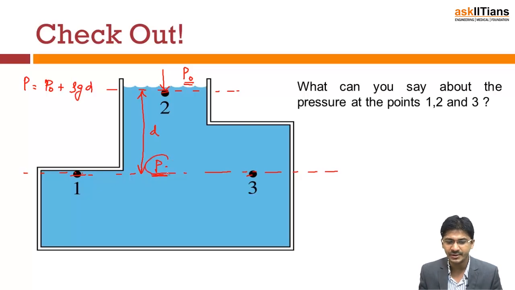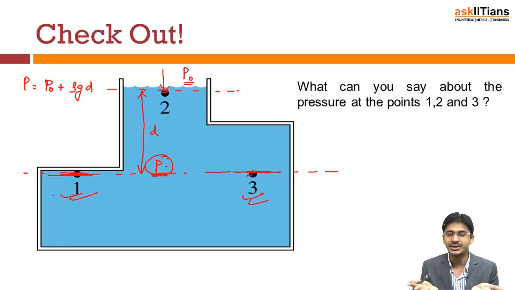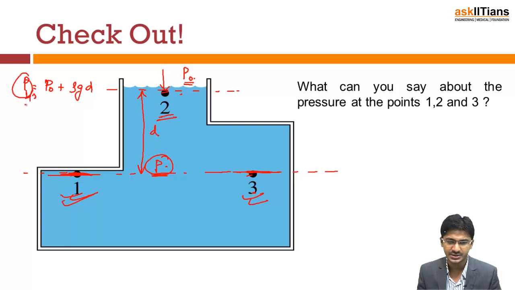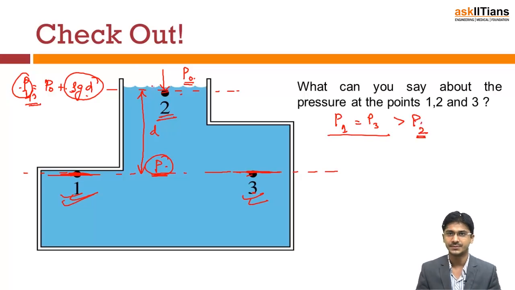Now this P will be present at both point 1 and point 3. The pressure at 1 and 3 are the same, because they are at the same level within the same liquid, but the pressure at 2 is P naught. Now the pressure at 1 or 3 is greater than P naught. If you see from the equation, rho g d is a positive value. That means the pressure at 1 is equal to the pressure at 3 and both are greater than the pressure at 2, which is atmospheric pressure.